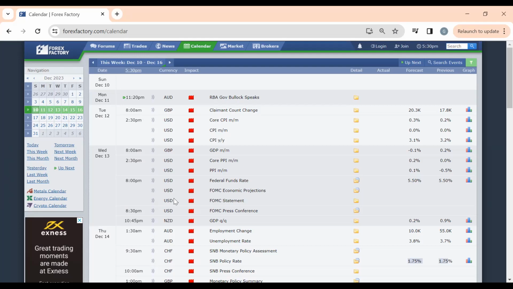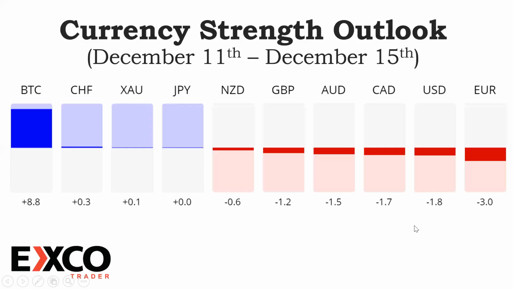So let's look at what the setups are by starting off with the currency strength indicator, and see exactly what it is telling us about how to navigate the week. You will see that the market is flat. Not much movement is expected because a lot is being anticipated.